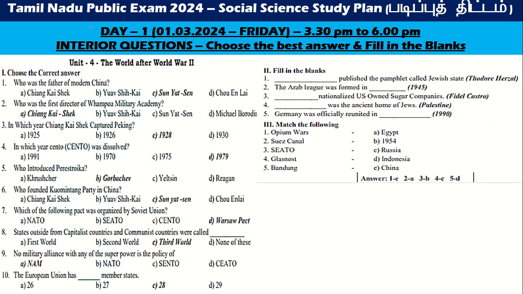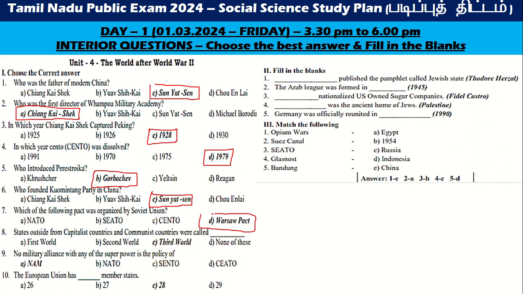Who was the father of modern China? Sun Yat-sen. Who was the first director of Whampoa Military Academy? Chiang Kai-shek. In which year did Chiang Kai-shek capture Peking? 1928. In which year was CENTO dissolved? 1979. Who introduced Perestroika? Gorbachev. Who founded the Kuomintang Party in China? Sun Yat-sen.